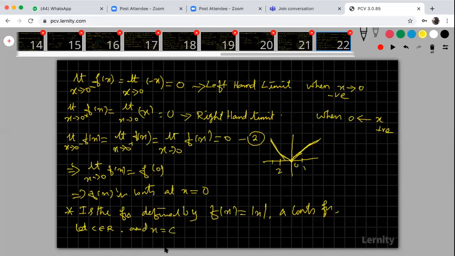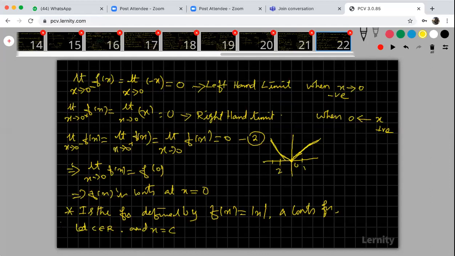Any point, a general point, you can take as C. In place of 0, you just apply C in the left hand limit, in the right hand limit, everywhere. Try to complete this problem. Then you can easily complete it. The function is continuous. Right?